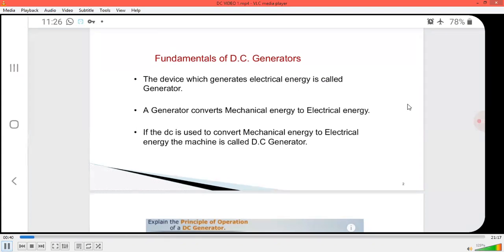Every day we come across various energy converting devices which convert from one form to another form. That is, it converts mechanical energy into electrical energy or electrical energy